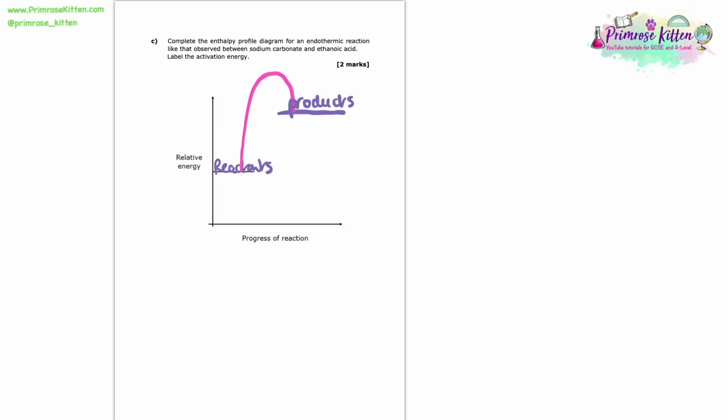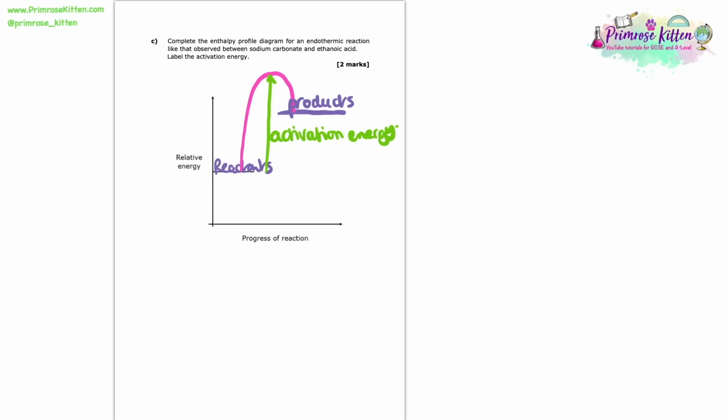So here we're asked to label the activation energy, and the activation energy will be the line starting at the reactants, going all the way up to that peak of our hump that we've drawn on. So this green line, this green arrow represents the activation energy.